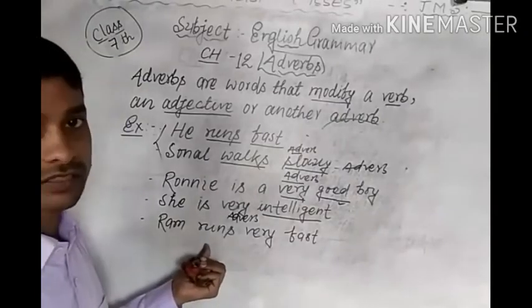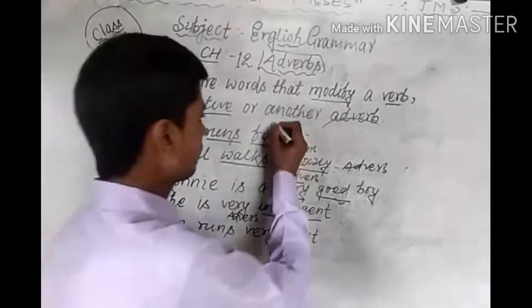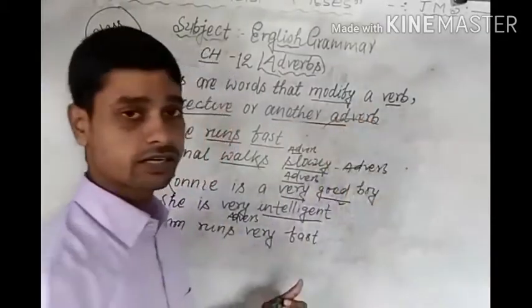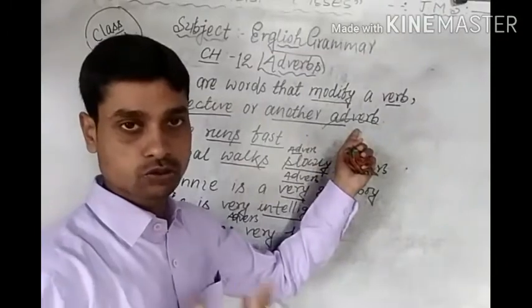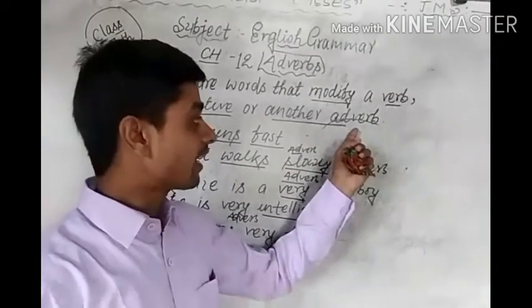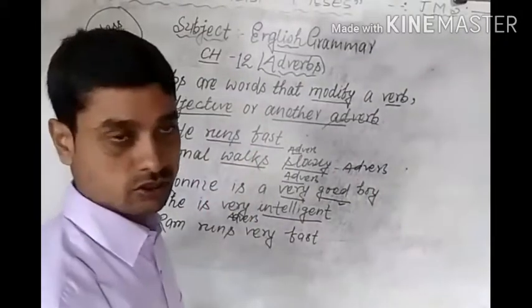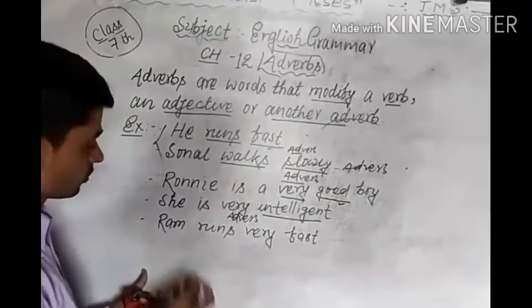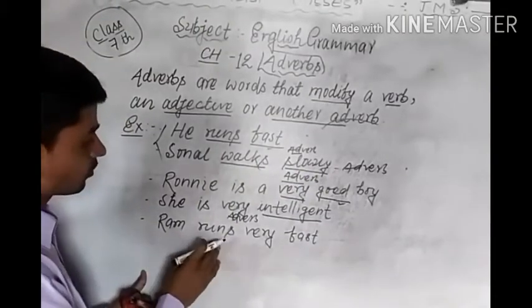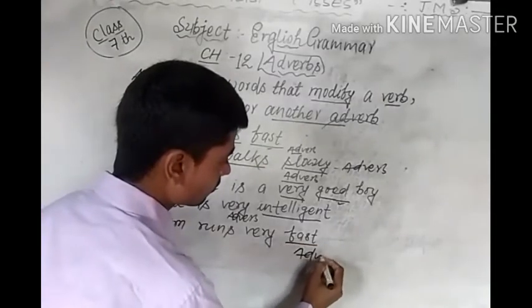Now the last example, Ram runs very fast. In the third part of the definition, a word also shows the quality of another adverb. In the first example I studied, he runs fast, fast is the adverb. In the last example, Ram runs very fast, fast is the adverb.